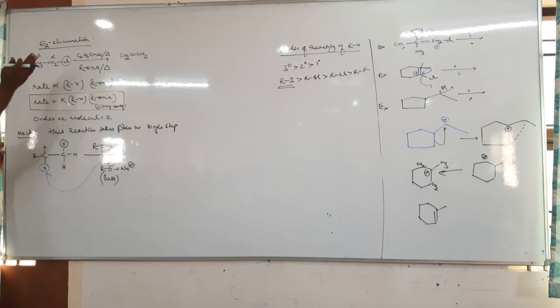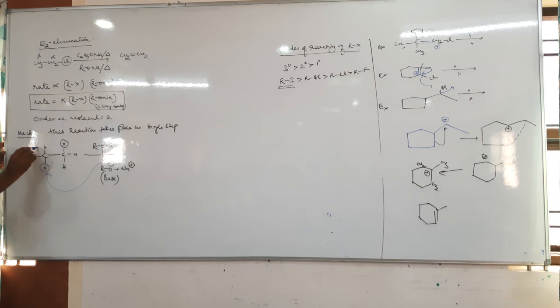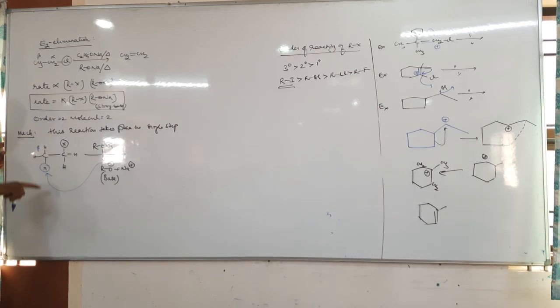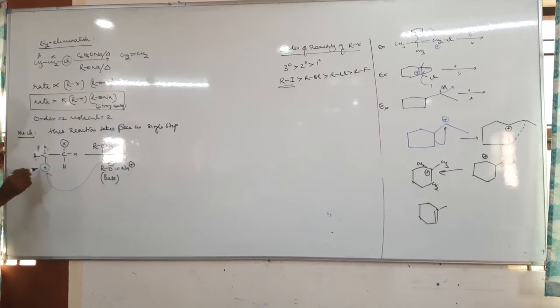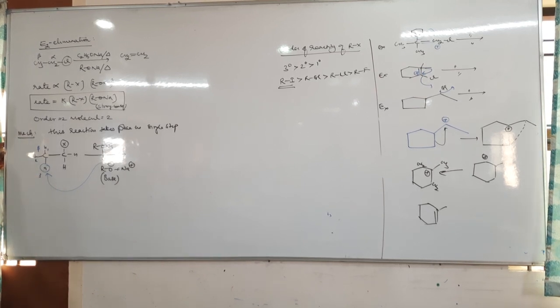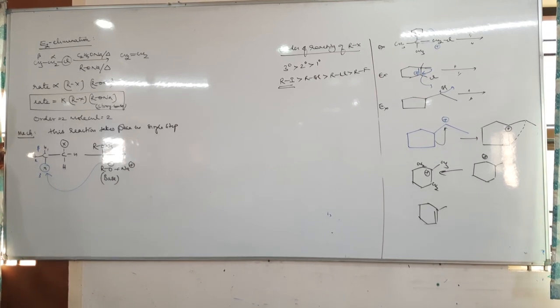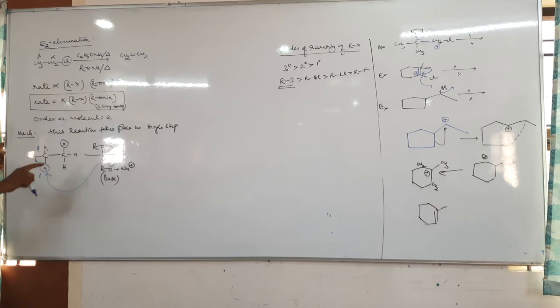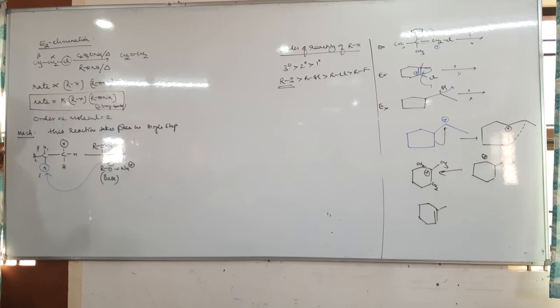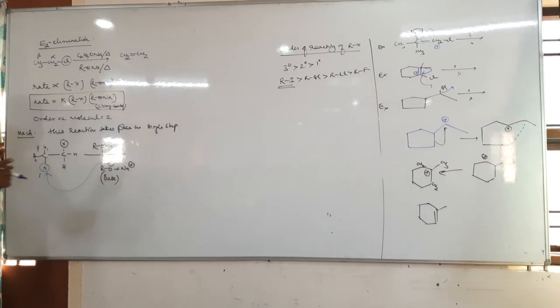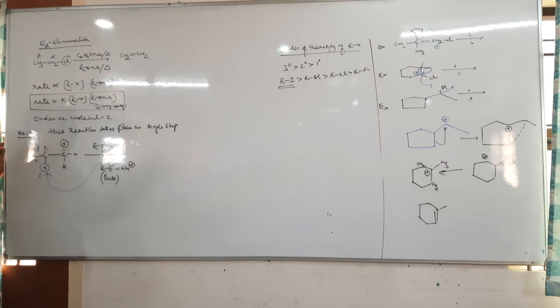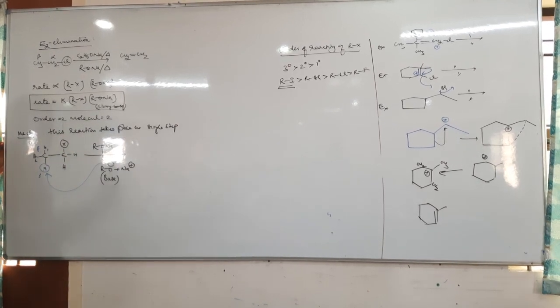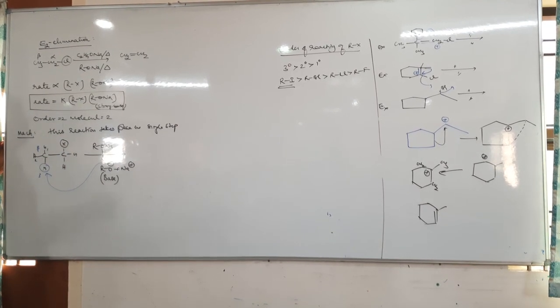The leaving group is up. The beta carbon has 3 hydrogens, 1, 2, 3, but which one is down? The third hydrogen. So the condition for E2 elimination is that the beta hydrogen and leaving group should both be in opposite directions. Next, this reaction takes place in a single step. Wherever a reaction takes place in a single step, there is a formation of a TS, a transition state, which is an imaginary state.